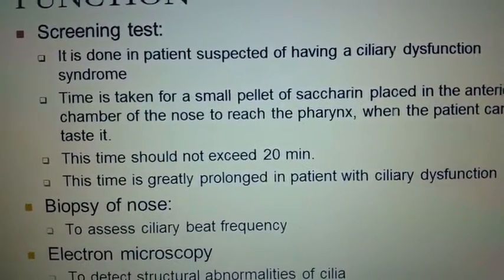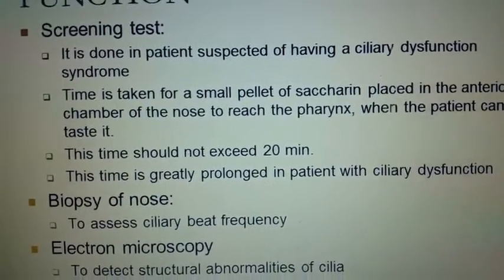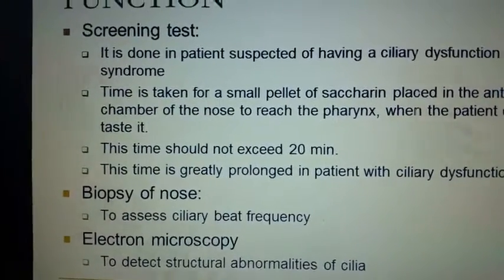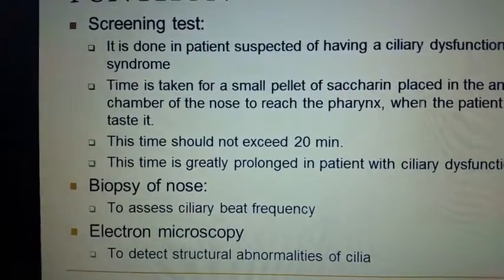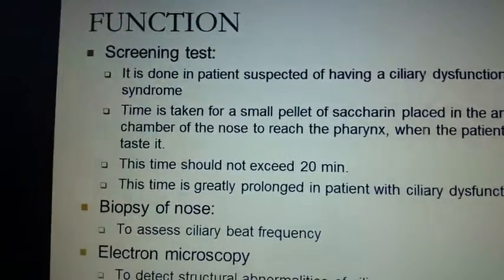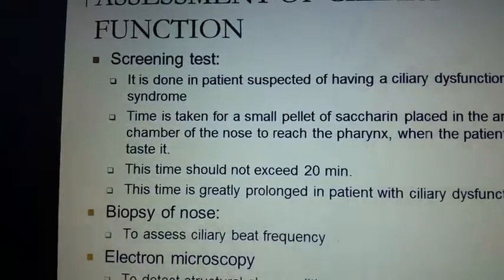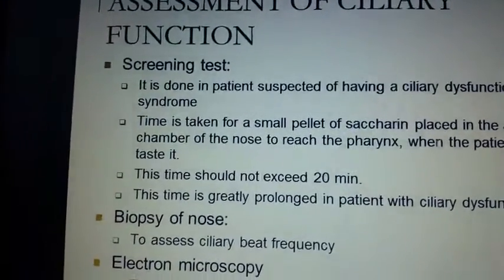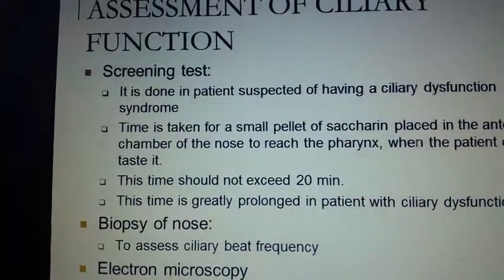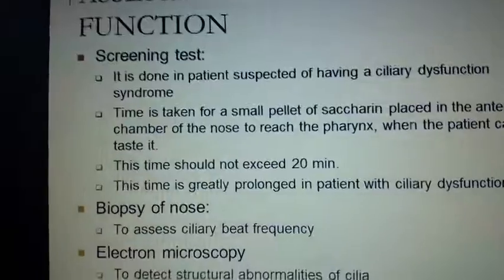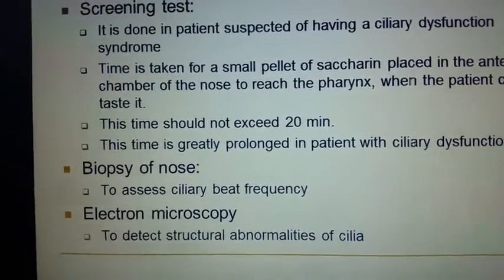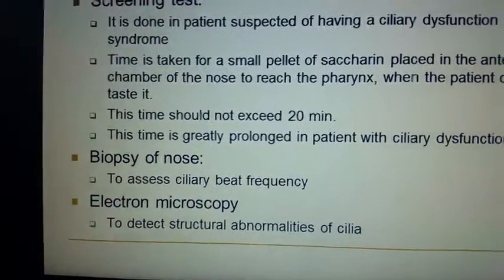The patient is asked to take a small pellet of saccharine placed in the anterior chamber of the nose to reach the pharynx, and when the patient tastes it, we calculate the time. If this time exceeds 20 minutes, it is significant, and it shows that there is ciliary dysfunction. We can go for a biopsy of the nose and electron microscopy to see the ciliary dysfunction.